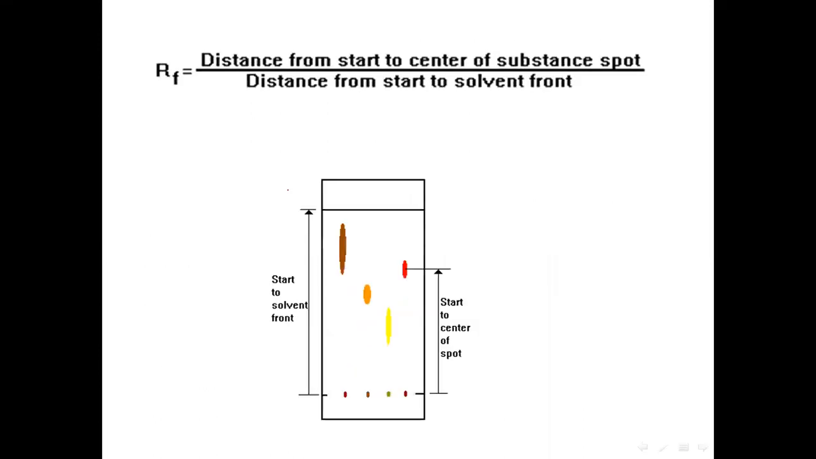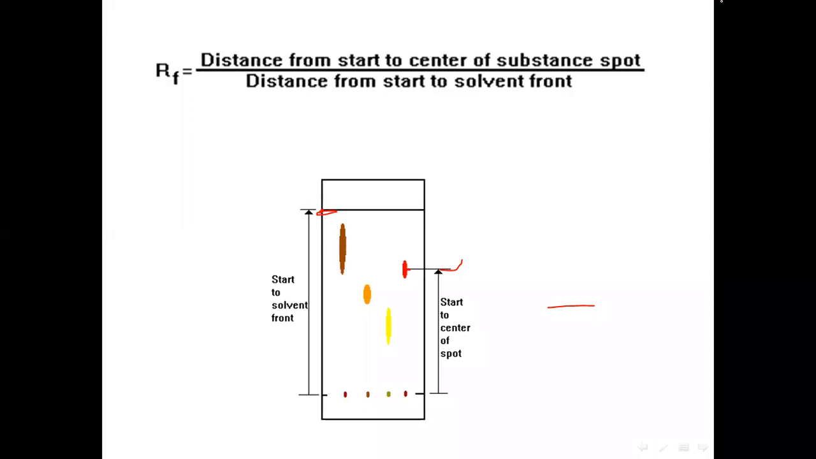So how is RF calculated? The value of RF is given by the distance from the start to the center of the substance spot divided by the distance from the start to the solvent front. For example, if you look at the red spot here, we take the center of the red spot and calculate its distance from the starting line, and we see up to where the solvent has gone.